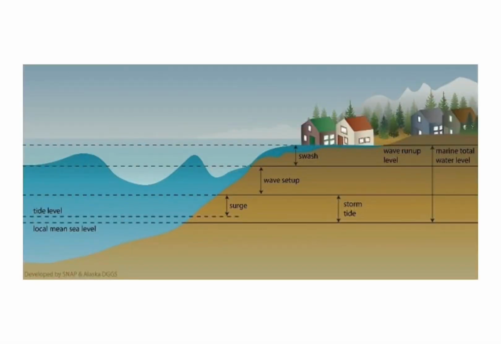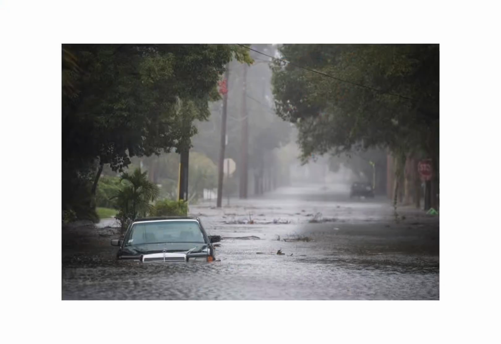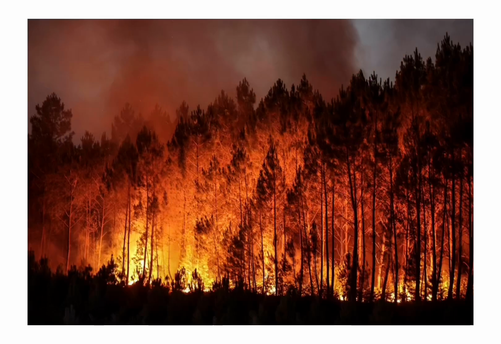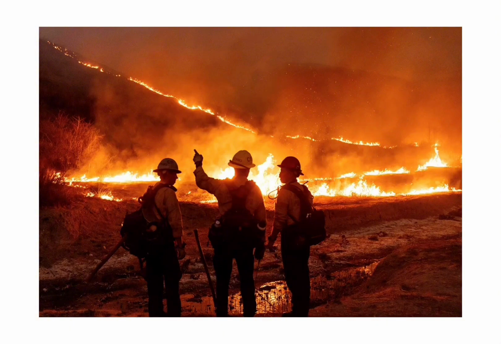Flood. Floods happen when water overflows onto land that is normally dry. This can be caused by heavy rain, overflowing rivers, or storm surges from hurricanes. Wildfire. Wildfires are uncontrolled fires that spread across forests, grasslands, or other areas. They're fueled by dry conditions, heat, and wind. Once they start, they can move quickly and become difficult to stop.